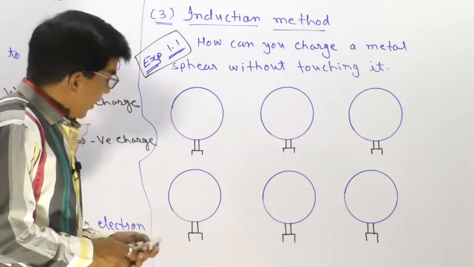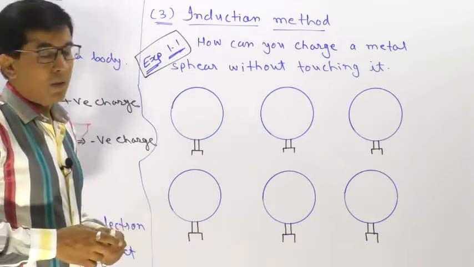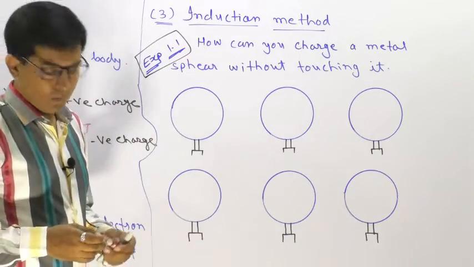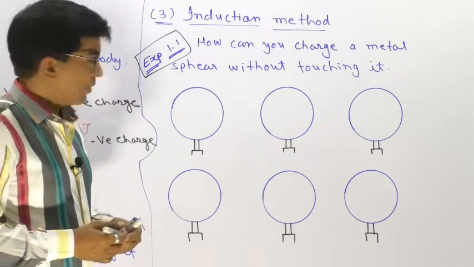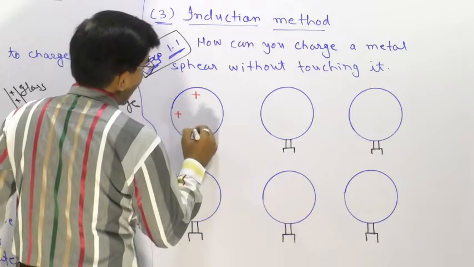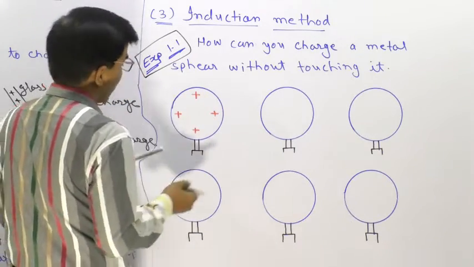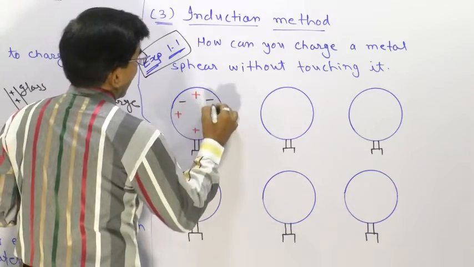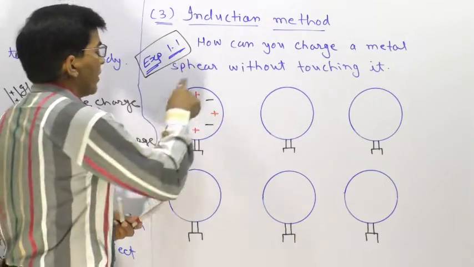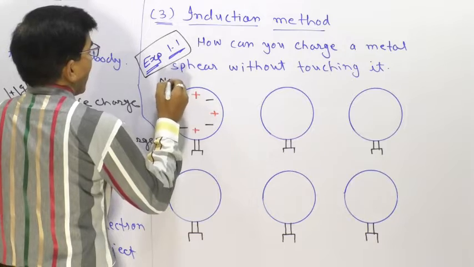Consider a metallic sphere. Initially it is isolated and its net charge is 0. Net charge is 0 means it has equal amounts of positive and negative charge, so its net charge is 0.